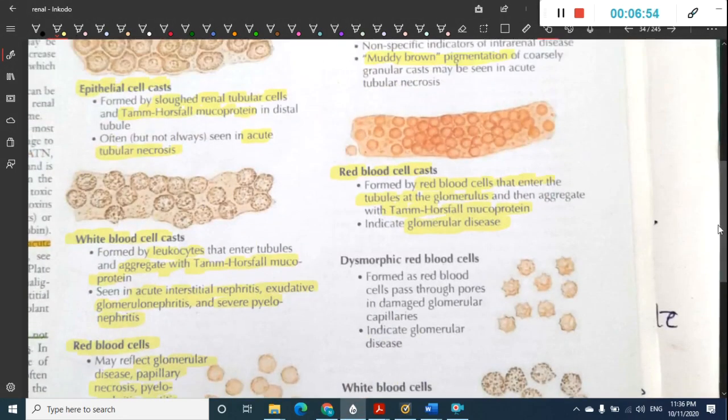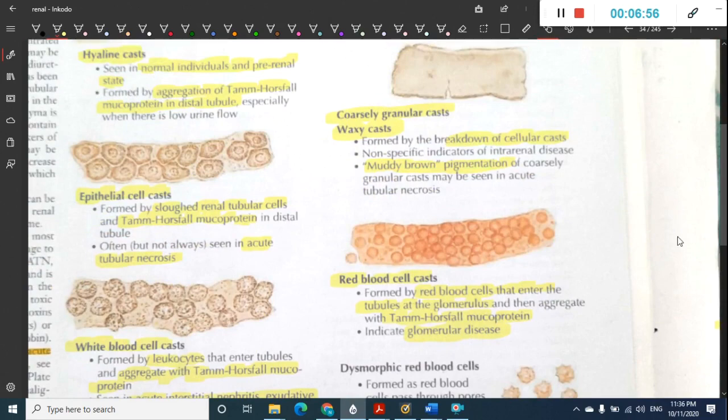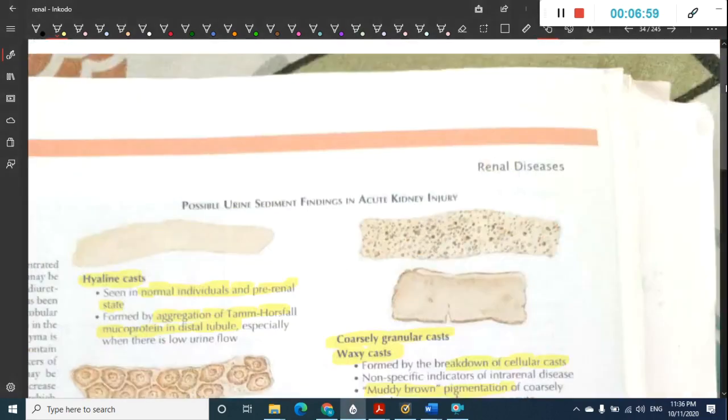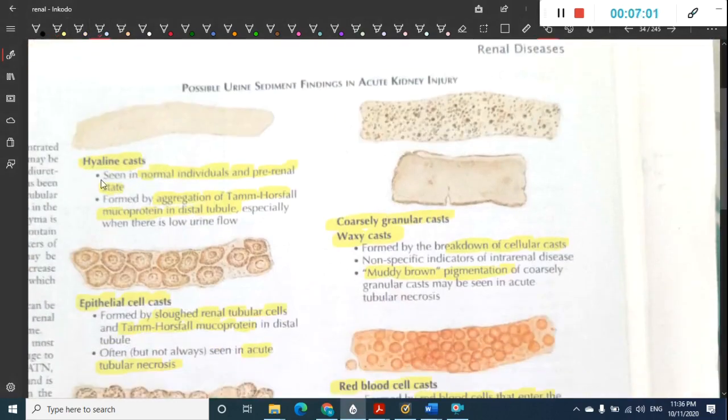So these casts are very important. Let us also deal with where they are seen, which is important actually. These hyaline casts are seen in normal individuals. This is important. These hyaline casts are seen in normal individuals and pre-renal state. Okay, then these waxy casts are seen in acute tubular necrosis.